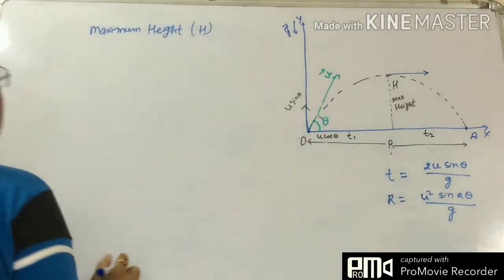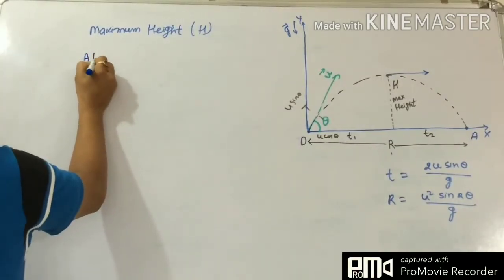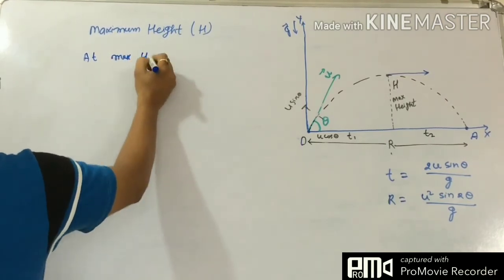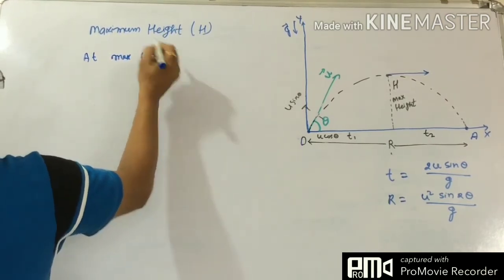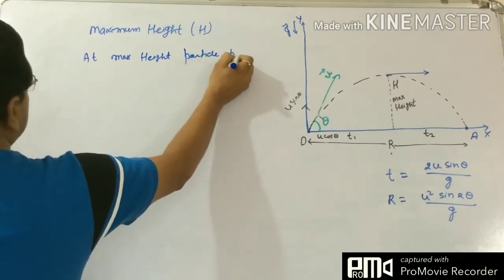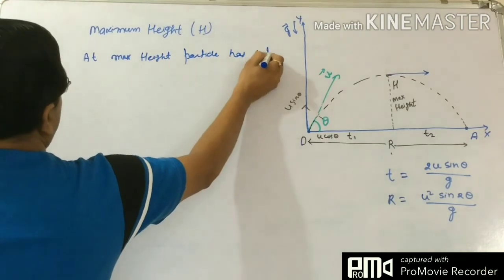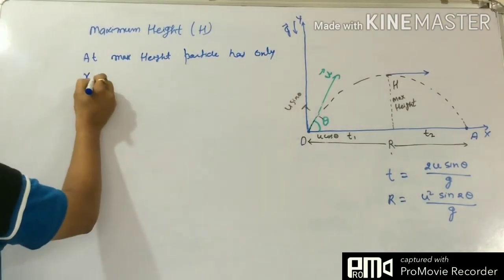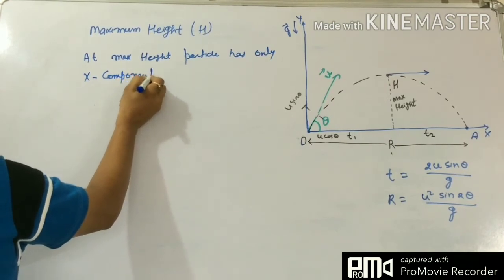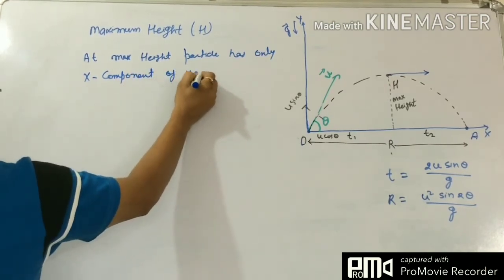So at maximum height, the particle has only the x component of velocity.